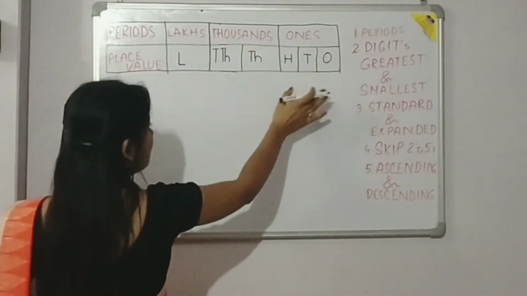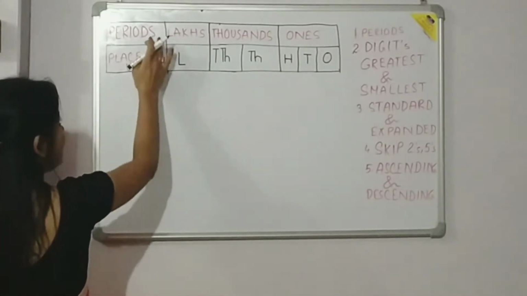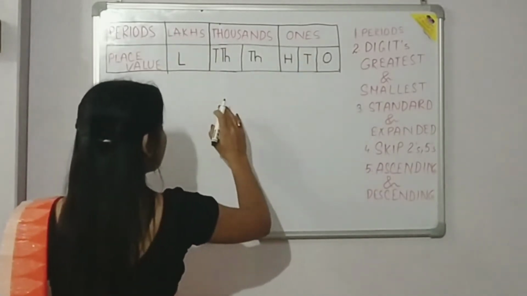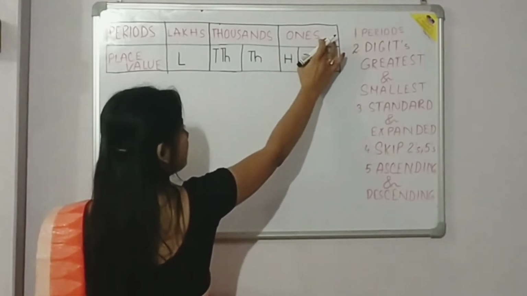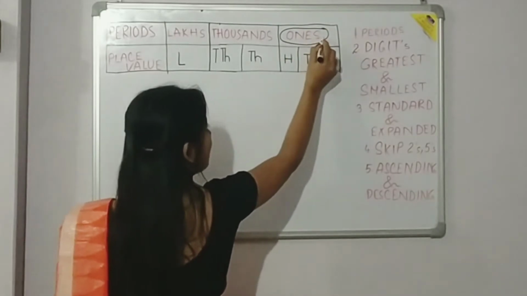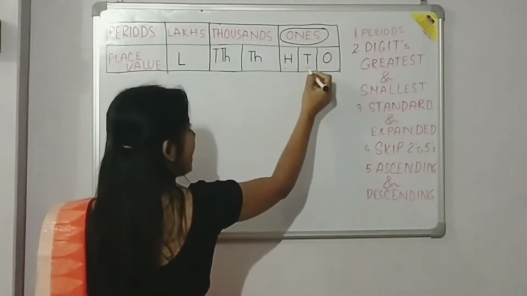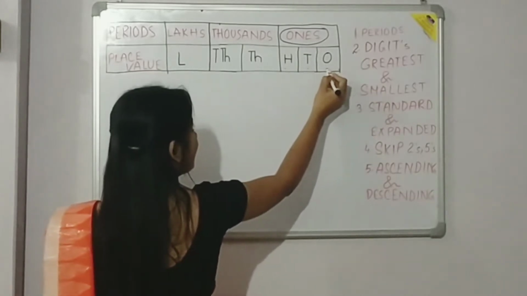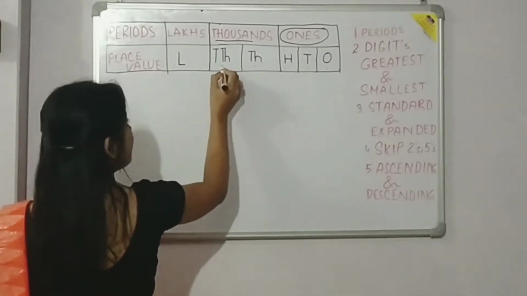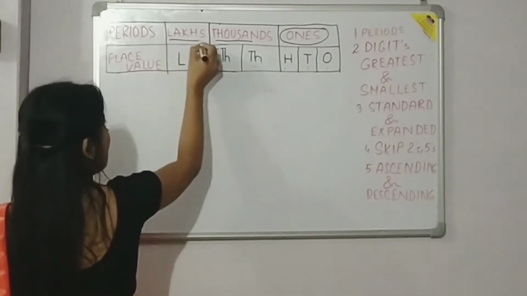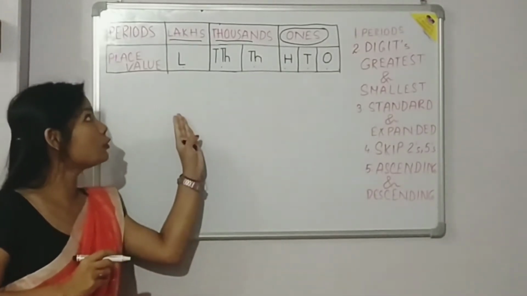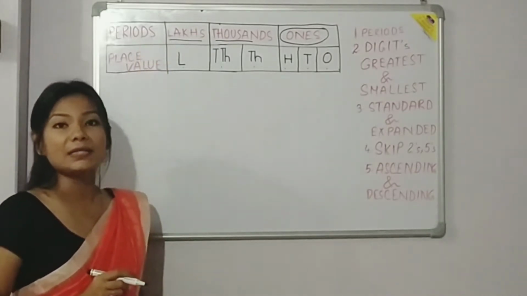So as I have written here about periods and place values, under periods we have got lakh, thousands and ones. Ones is a period. Under this period we have got hundreds place value, tens place value and ones place value. Under this thousands period we have got 1000 place value and 10,000 place value. And under this lakh period we have got only lakh place value. So I think all of you have understood what are the periods and what are the place values.